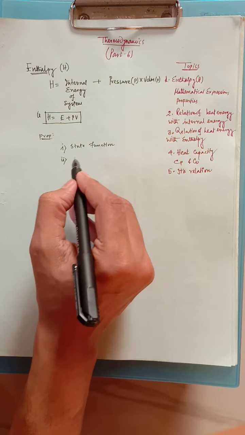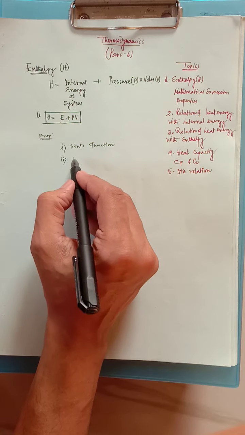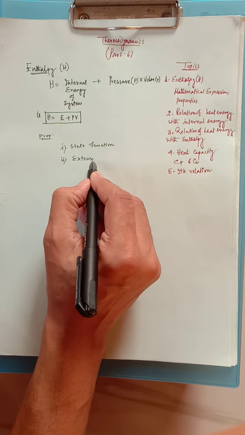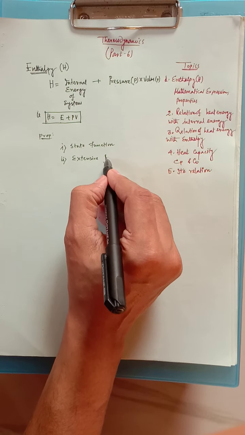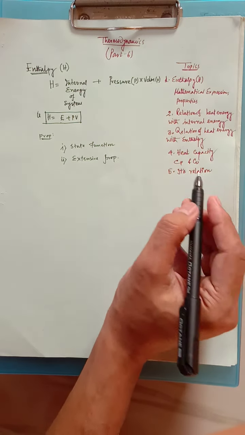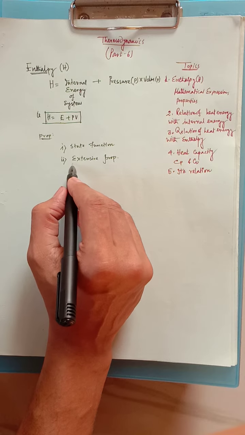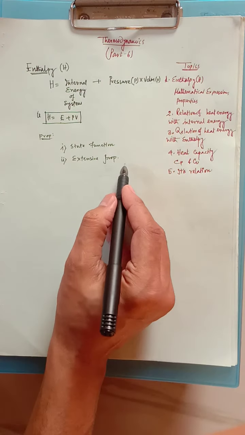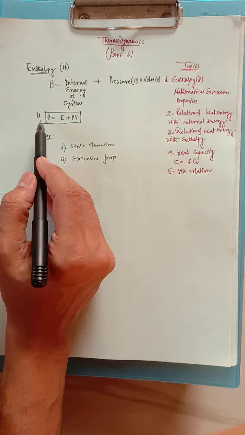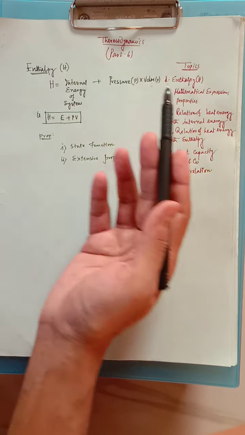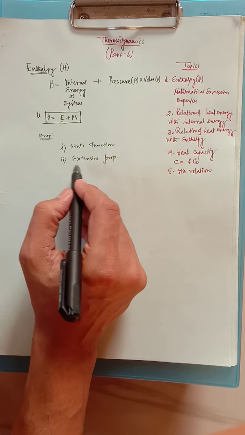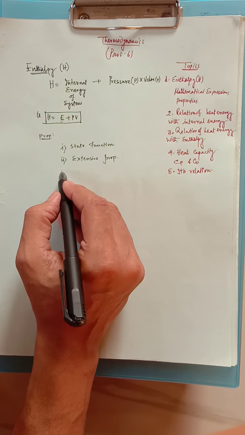Second, internal energy was an extensive property, it is also an extensive property. পরিমাণগত ধর্ম. So if this question is asked, give some thermodynamic properties which are extensive in nature, you can include enthalpy also, and internal energy also.